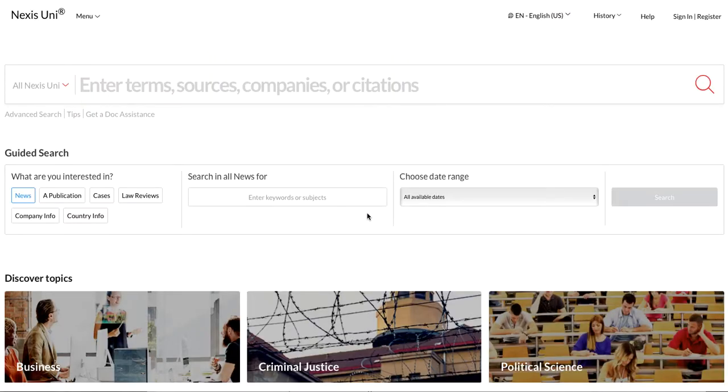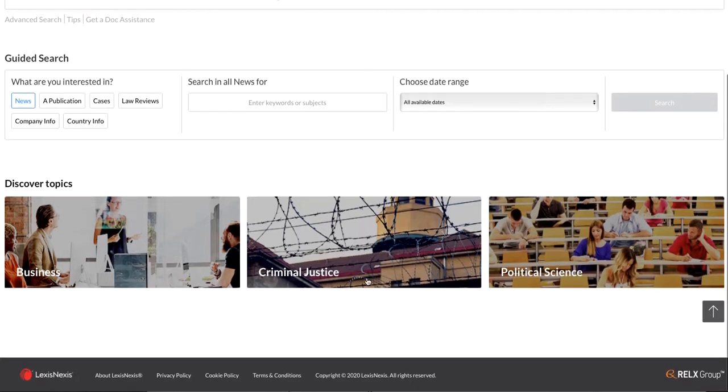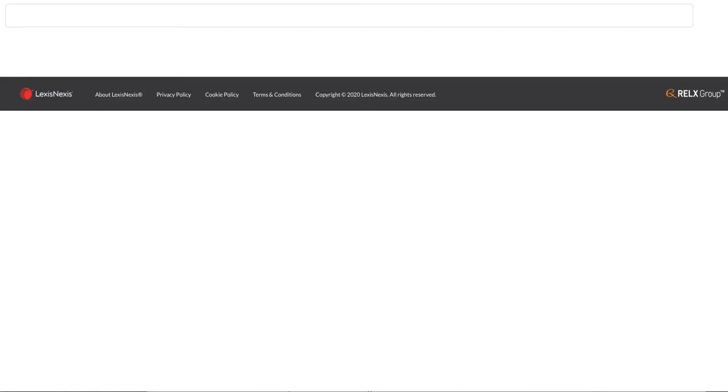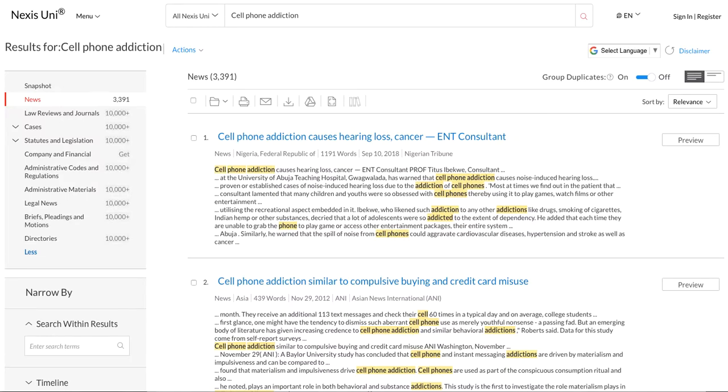And again, as I mentioned in the first video, it looks a little different than other search engines. It does have some topics that might be interesting, but I don't know how interested you are in these three. But let's say we're continuing on with the topic. We're looking at cell phone, we'll say addiction. Because, okay, we're interested in that. Is it a real thing? Is it something that's just an old person's made up ailment? Or is there real stuff going on?